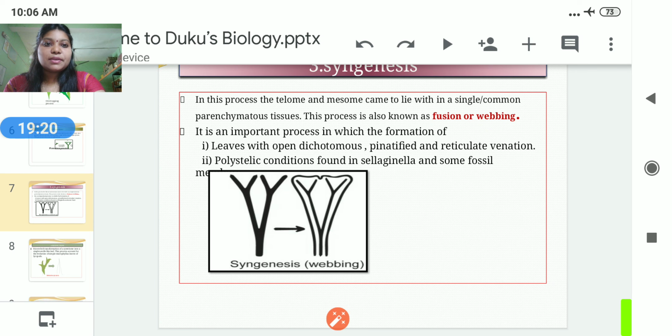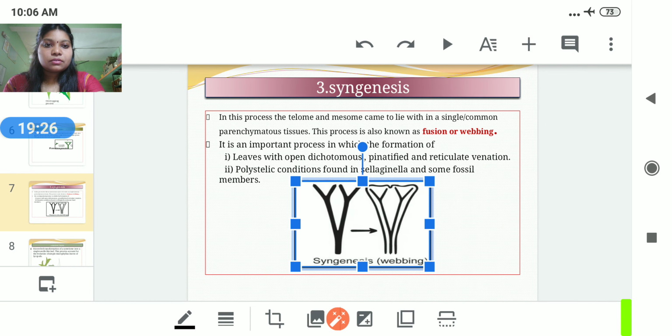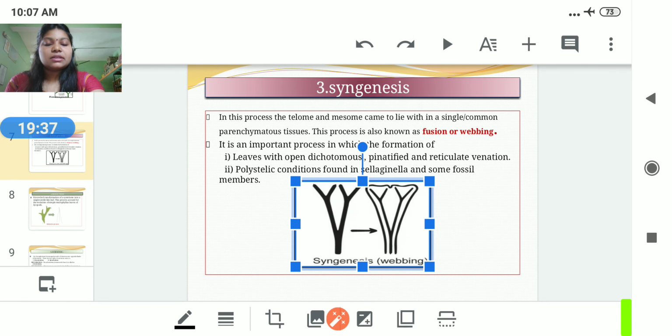The second one is the polystelic condition, found in Selaginella and some fossil members. What does polystelic mean? More than one stelar organization present, so it is known as the polystelic condition.